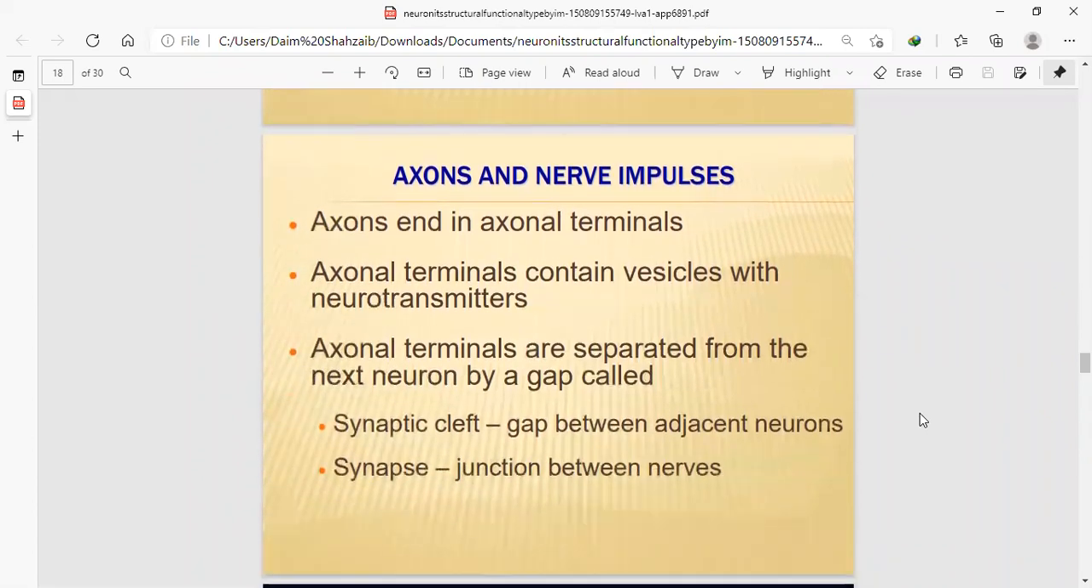Axons and nerve impulses: the axon ends in the axonal terminal. It contains vesicles with neurotransmitters, and these vesicles attach to other cell bodies with dendrites. Axonal terminals are separated from the next neuron by a gap. When one axon is separated from another axon or dendrite, that gap is called the synaptic cleft. A synapse is a junction between nerves when two nerves are separated.